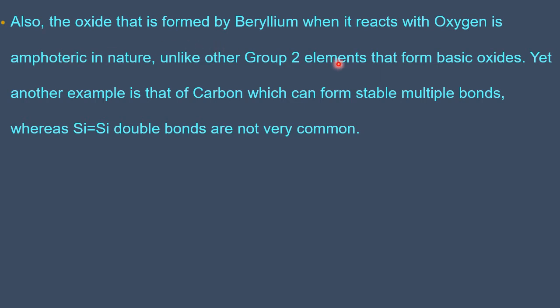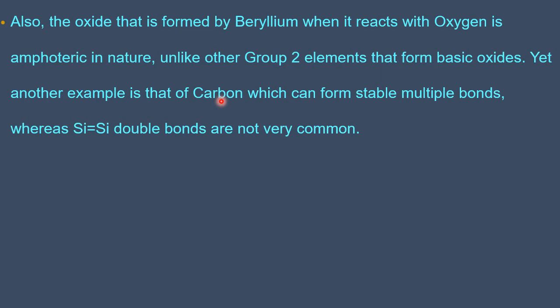One more example: carbon, which can form stable multiple bonds, whereas a silicon double bond is not very common. Carbon is the first member of the 14th group. Carbon can form a large number of compounds, far more than any other element. This nature is not there with the other members of the family.